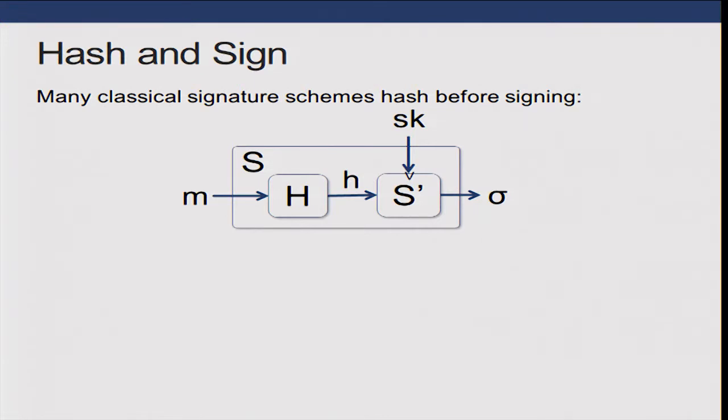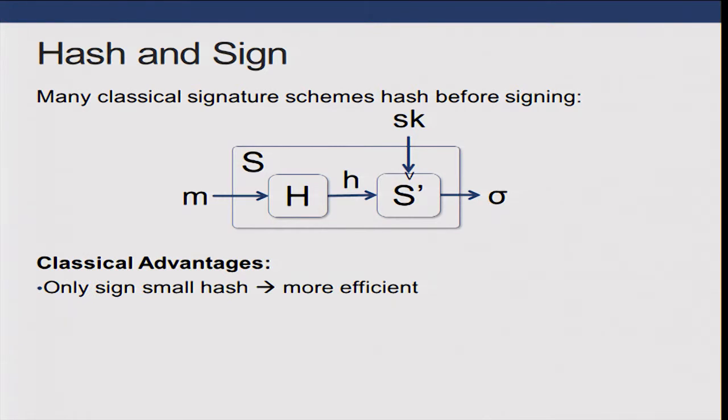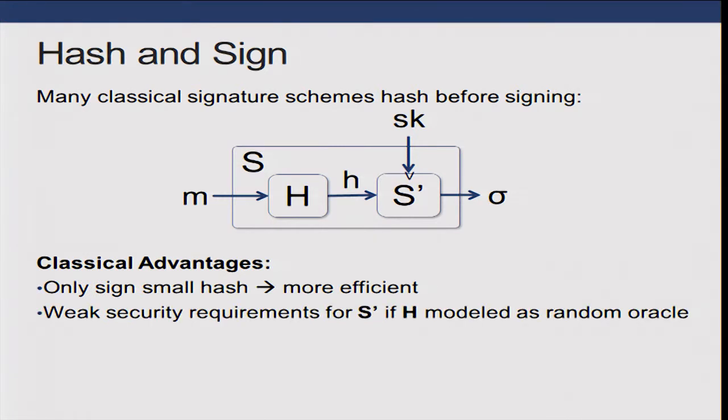The example I want to show is the hash and sign signature scheme. Here, we just hash a message down to a small hash h and sign this small hash with some small signature scheme S prime. Classically, there are several advantages, one of which is efficiency. But importantly for this talk, the security requirements for S prime are rather weak.